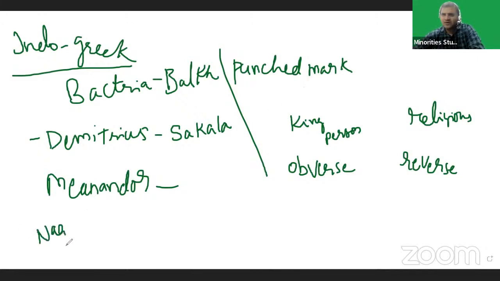Because of Nagasena, Menander converted to Buddhism.